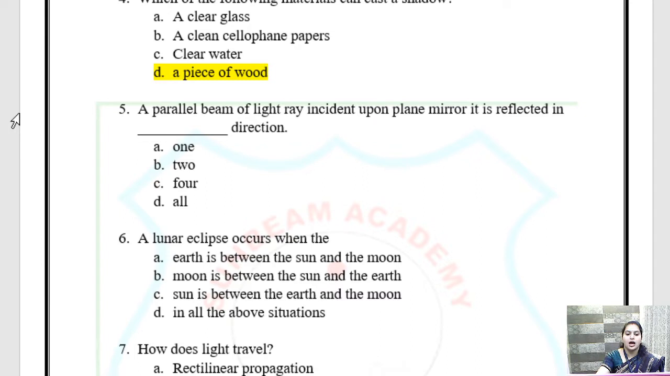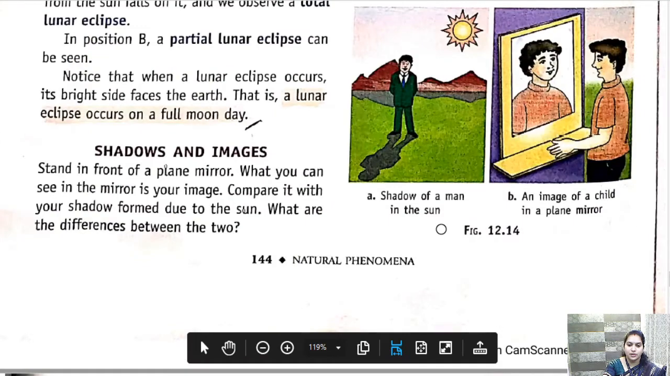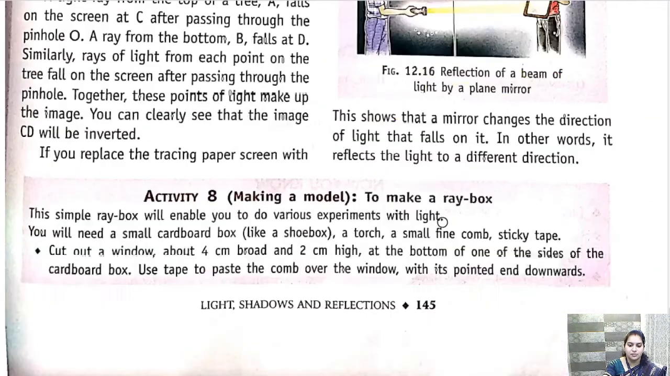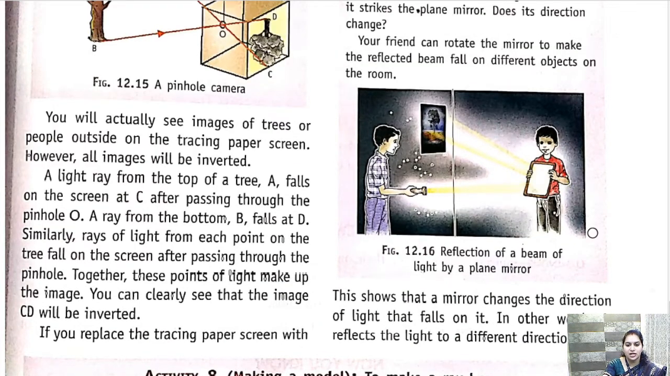Fifth, a parallel beam of light ray incident upon a plane mirror is reflected in dash direction. ये किस direction में reflect होगा? So if you remember the figure in the chapter, open the last page of the chapter, beta. This page number 145, reflection of beam of light. So we have seen here in this figure that a parallel light is going through a plane mirror.